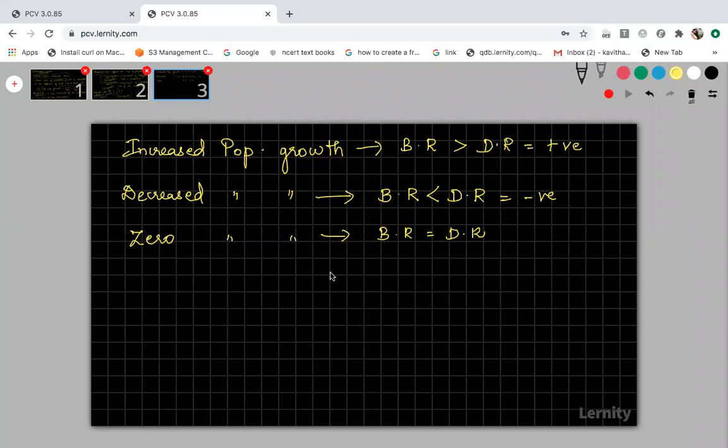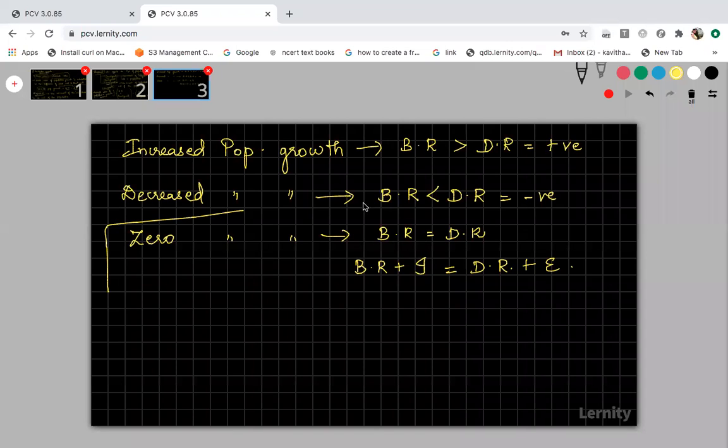So this zero population growth, you can also say birth rate plus immigrants is equal to death rate plus immigrants. Under this condition also you will have this. Like in increased and decreased population growth, you may also have birth rate plus immigrants more than death rate plus immigrants, or birth rate plus immigrants less than death rate plus immigrants. So either you can use it for absolute population growth or gross value of population growth. Anyways, birth rate will always be more than the death rate in increased population growth, less than the death rate in decreased, and equal in zero population growth.